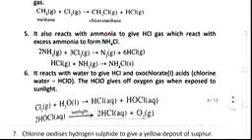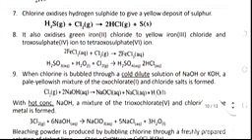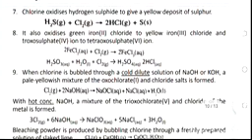Another chemical property of chlorine is that it oxidizes hydrogen sulfide to give a yellow deposit of sulfur. We have been told earlier that the halogens are oxidizing agents, so it reacts with hydrogen sulfide to release hydrogen chloride gas, and sulfur will be deposited. That's the yellow color that we see as the deposit, that's the color of sulfur.